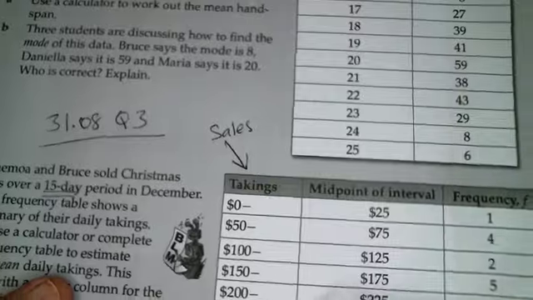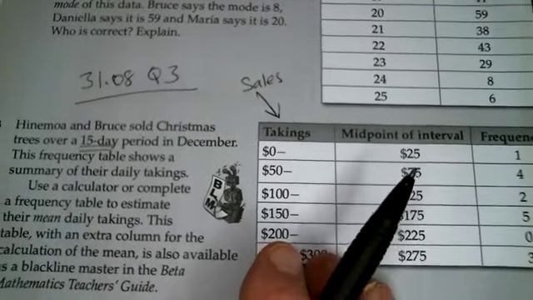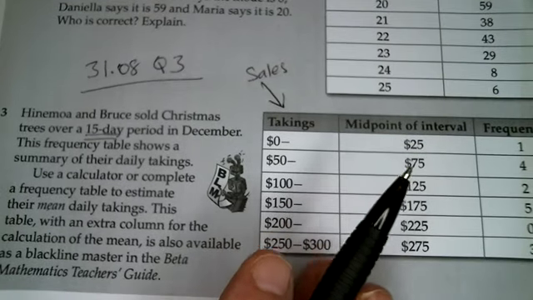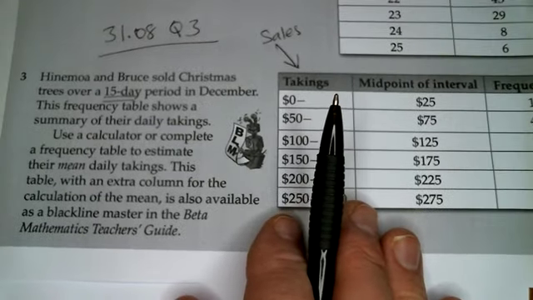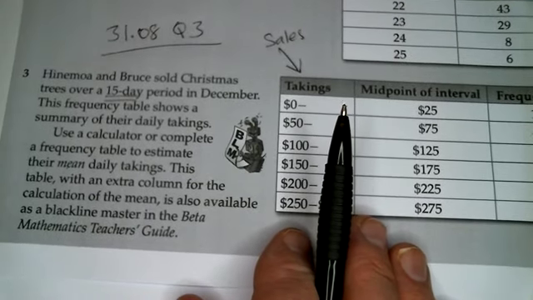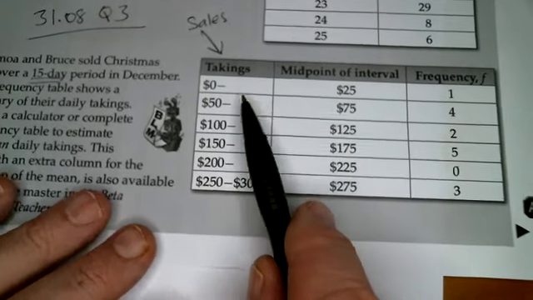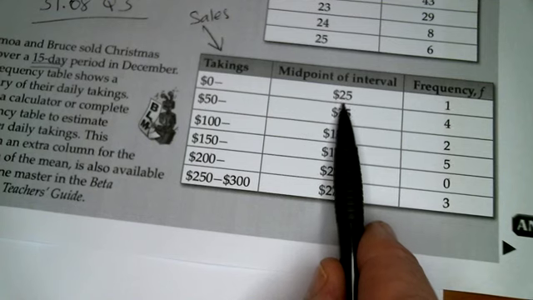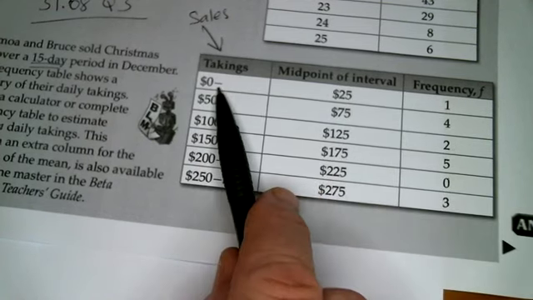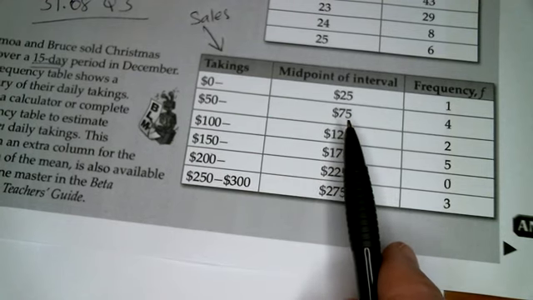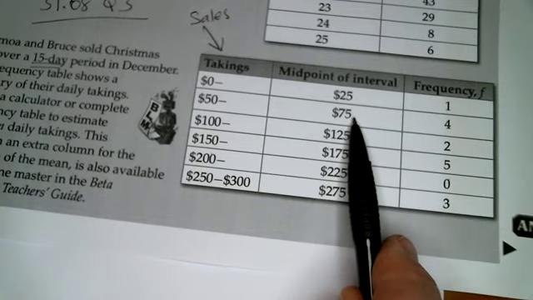So each day for 15 days, or actually it doesn't really say that, but we do know that over those times, they took in a number of dollars, basically. So for one of those days, it might have been the first day, might have been the last day, but for one of those days, they took in $25. And we know it was one day because there was the one day when they took in $25. They also took in a whole bunch of $75. They actually had 4 days when they took in $75.